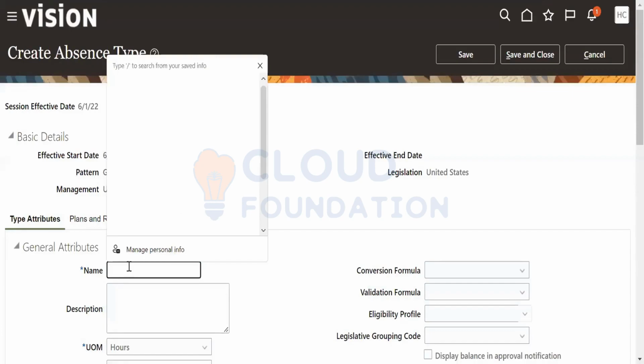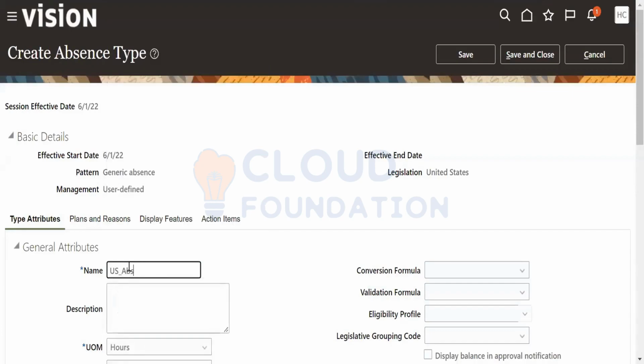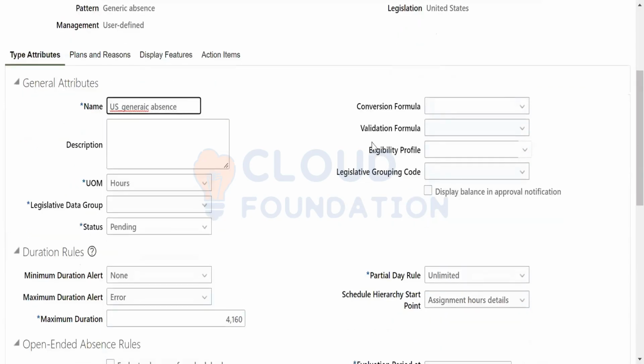Type attribute, write as US_absences. Gender, capses, conversion formula, validation, eligibility profile. You can write as US legislative data group status.